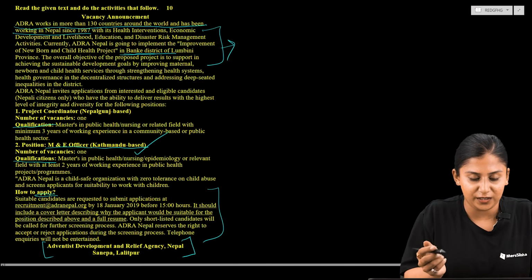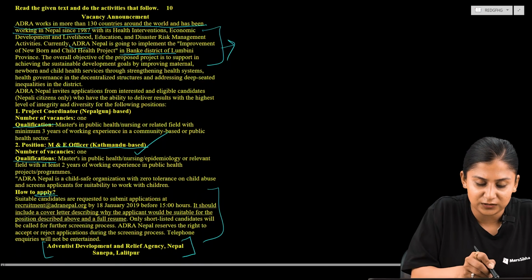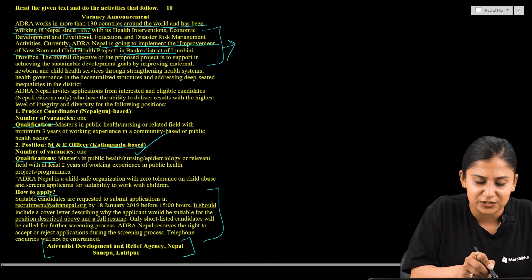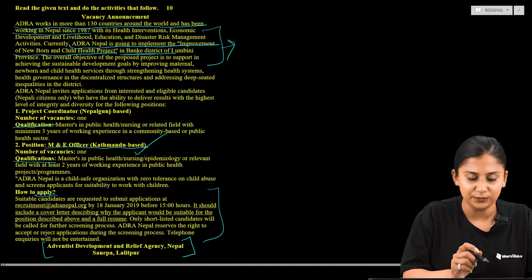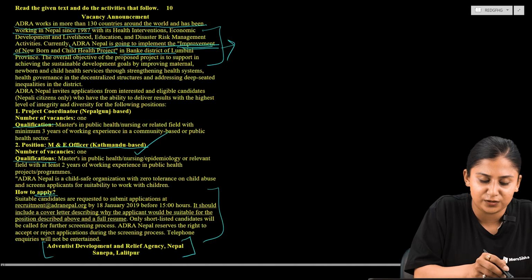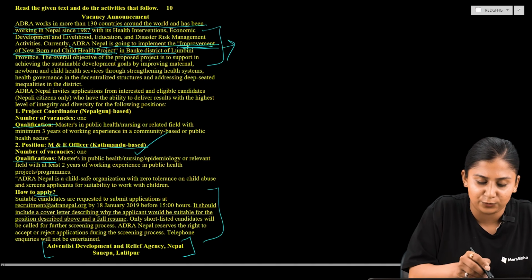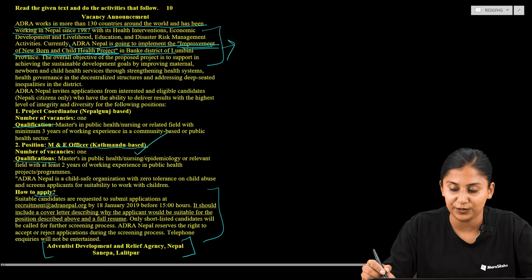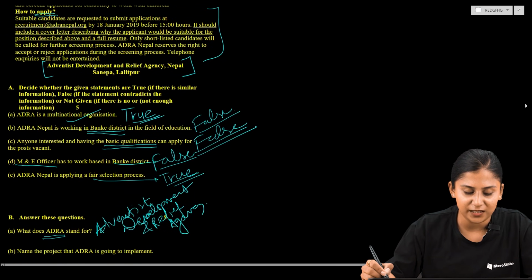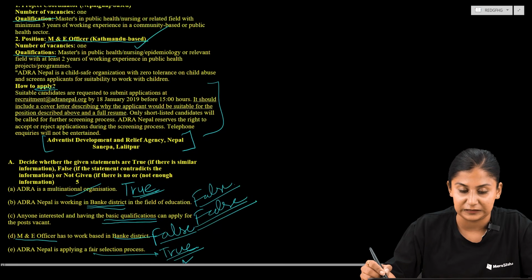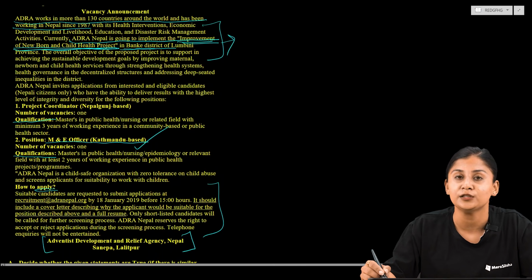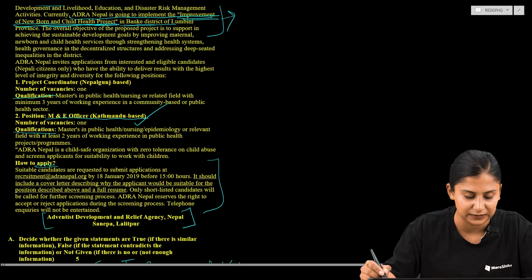So ADRA Nepal is going to implement the Improvement of Newborn and Child Health Project. So what is the name of the project? The name of the project is Improvement of Newborn and Child Health Project. So is it clear? So the answer is the project that ADRA is going to implement is Improvement of Newborn and Child Health Project. Now let us move to question number C.